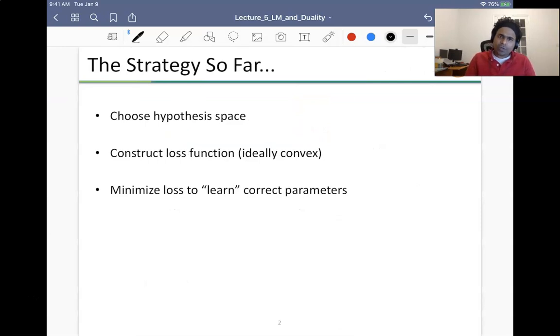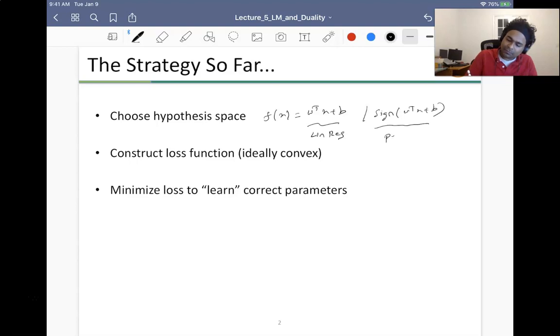Okay. So the strategy so far has been to choose the hypothesis function, and so far we have looked at linear functions, right? So we looked at W transpose X plus B in the case of linear regression, or sign of W transpose X plus B in case of perceptron. And SVMs also have the same hypothesis function, sign of W transpose X plus B. Next is to construct a loss function, ideally convex. So we looked at squared loss, and we looked at perceptron loss, right?